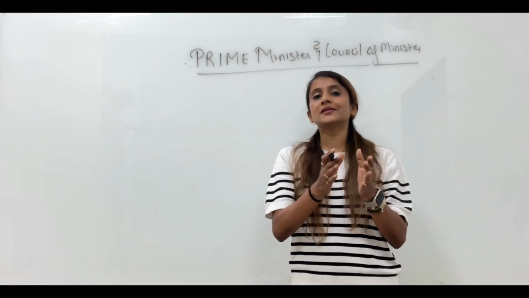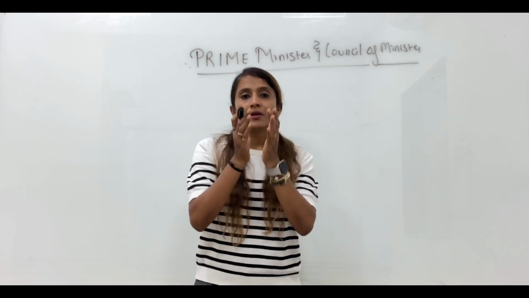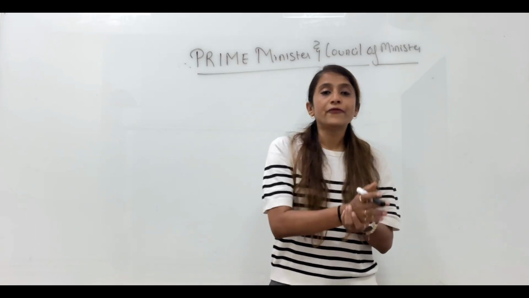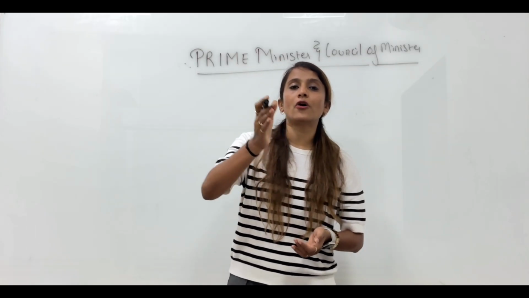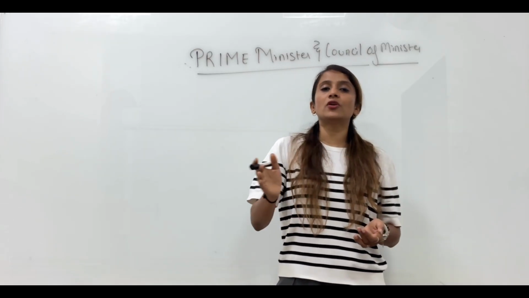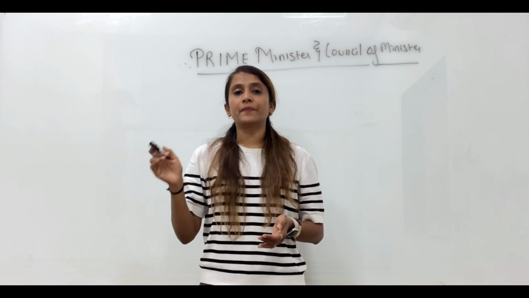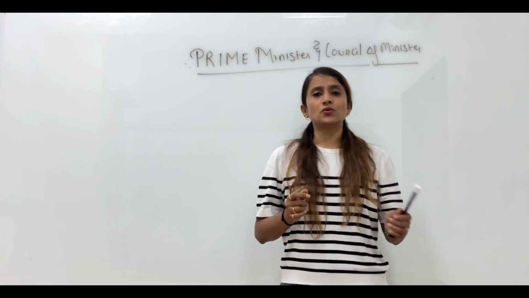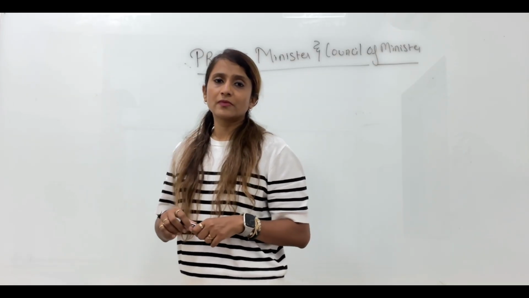So let me put this again properly in your answer language. After the general elections of Lok Sabha, the leader of the majority party is invited by the President to come and form the government.